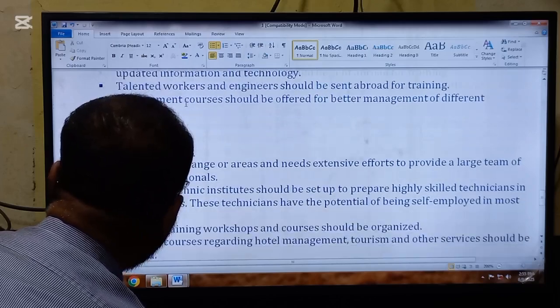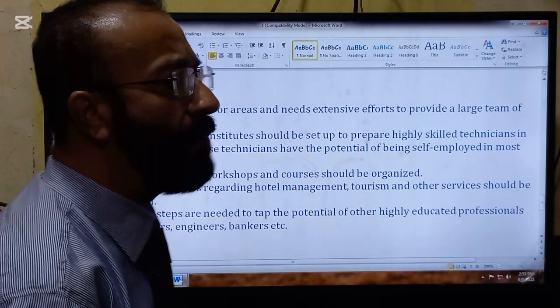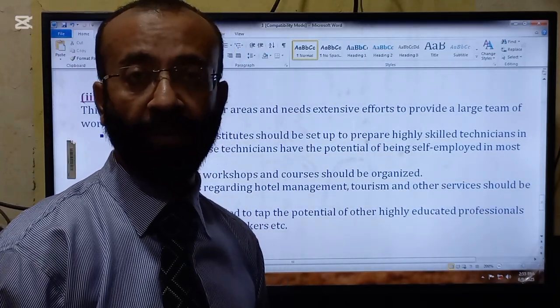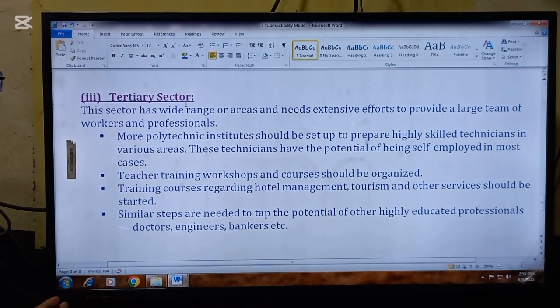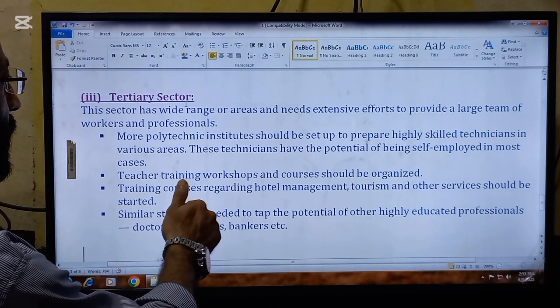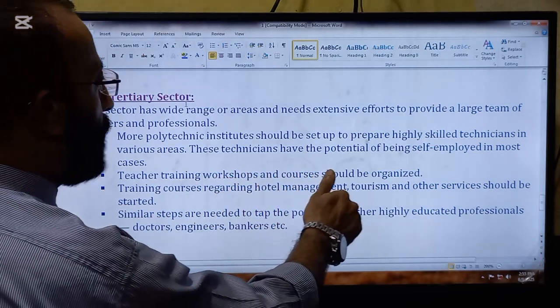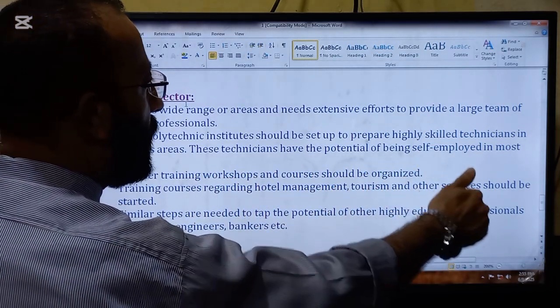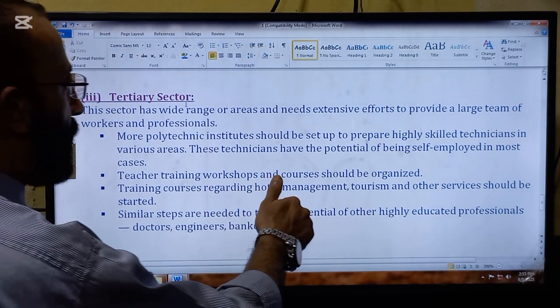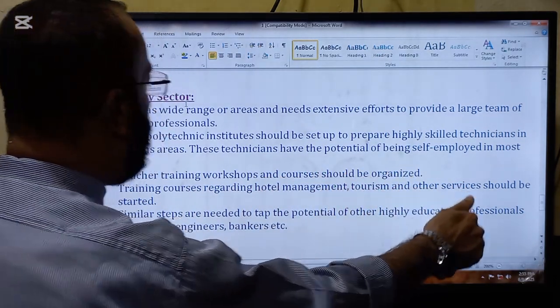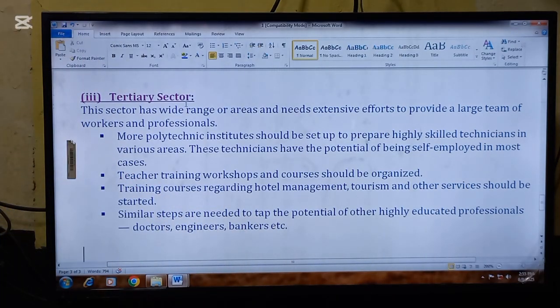Now we are going to read the same: how can we improve the skilled workforce in the tertiary sector? The points in this regard are: more polytechnic institutes should be set up to prepare highly skilled technicians in various areas. These technicians have the potential of being self-employed in most cases.